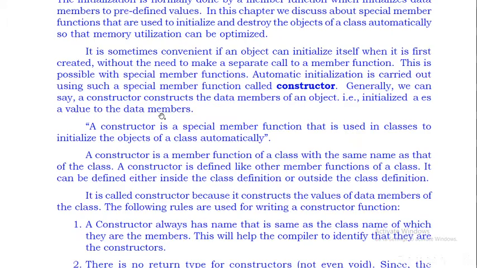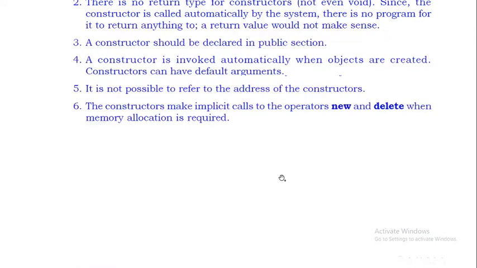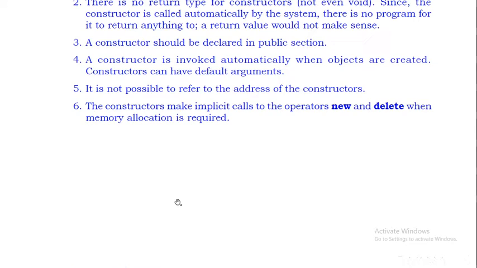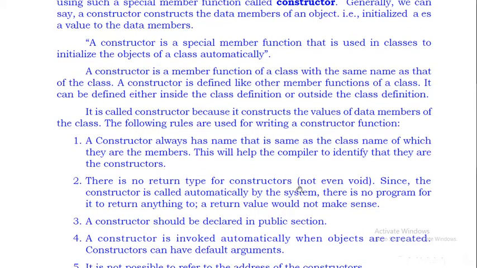That is the first step. Second step, there is no return type for the constructor. You can observe here, there is no return type and no return statement. So that is also one rule. There is no return type for constructors.